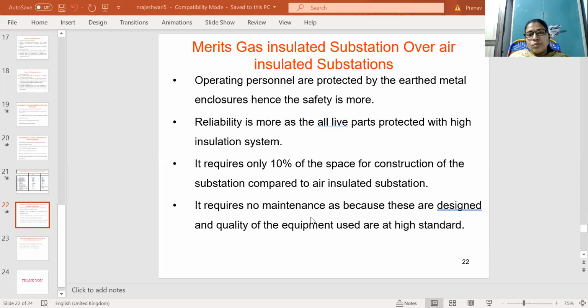And it requires no maintenance, because these are designed and the quality of the equipment used is at high standards. So there is no requirement of maintenance, because these are high quality equipment designed to withstand the high temperatures and all those things, with high standard values. Equipments are designed in gas insulated substations so that they require no maintenance unlike air insulated substations.